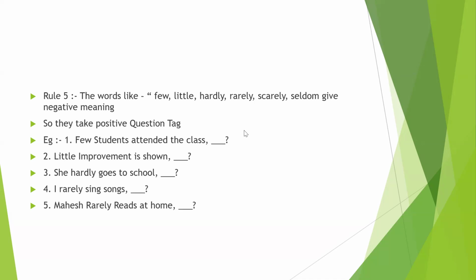Suppose any statement contains words like few, little, hardly, rarely, scarcely, seldom. It gives a negative meaning. Suppose a statement contains few, then we write the positive question tag. We cannot include not. So let's see some examples. They take the positive question tag. So few, little, hardly, rarely, scarcely, seldom give a negative meaning, so we write the positive question tag.